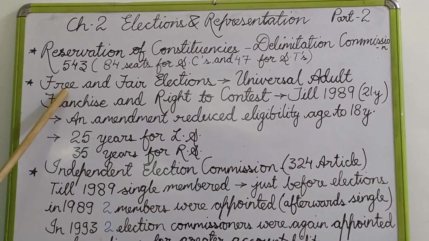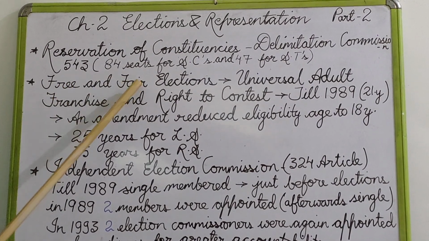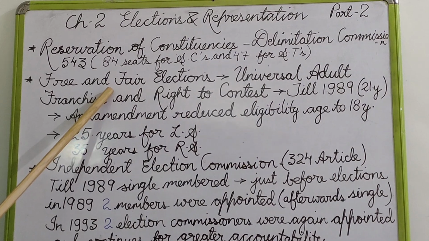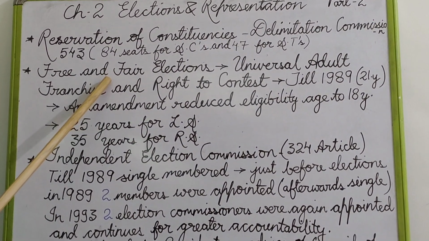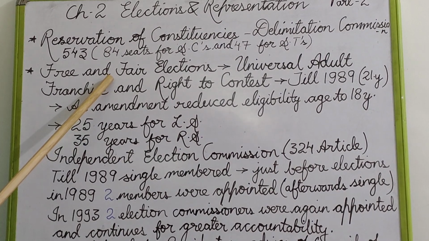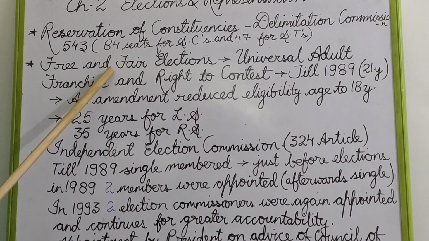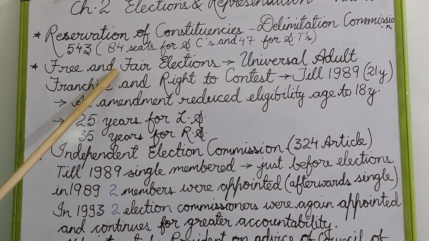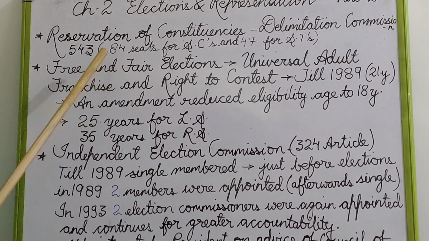Now let us discuss the next point: free and fair elections. For any democracy, it is very important to hold free and fair elections. Only then will the people and the citizens feel confident about their system and their governance. So, what did India do?